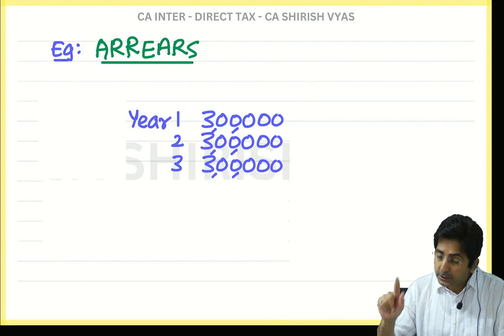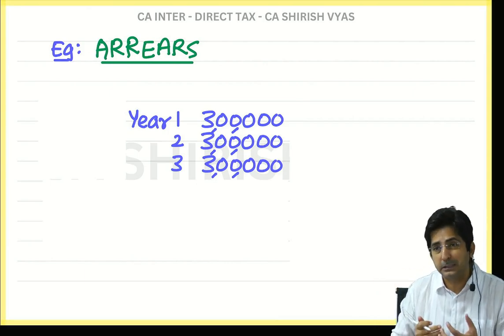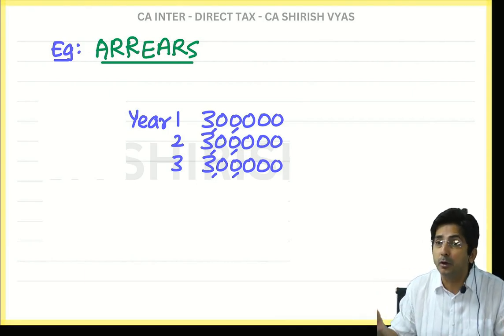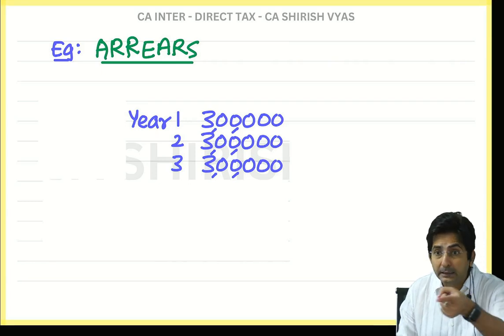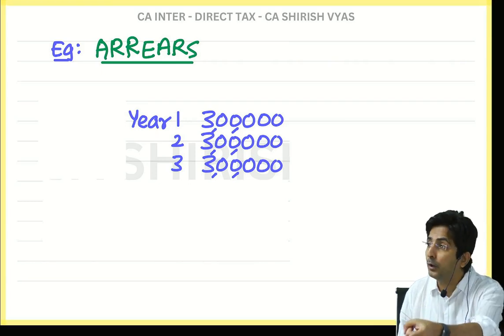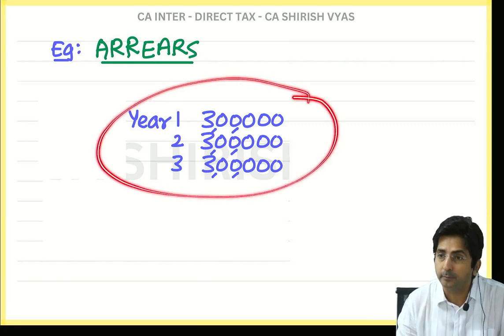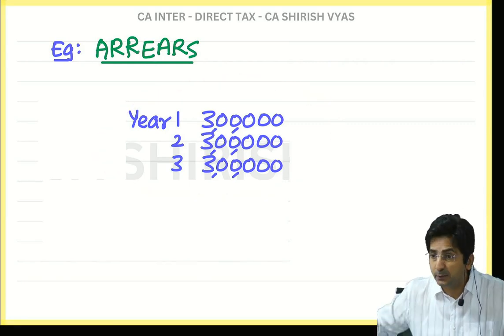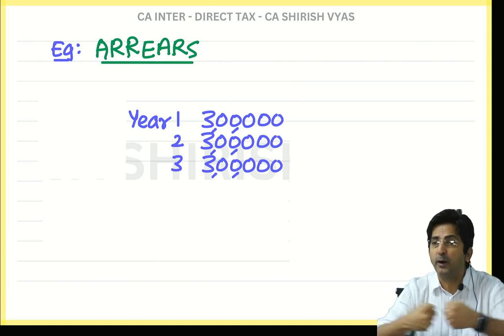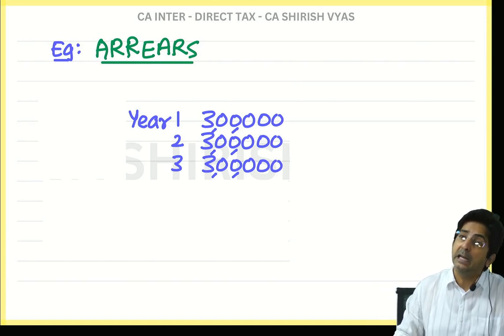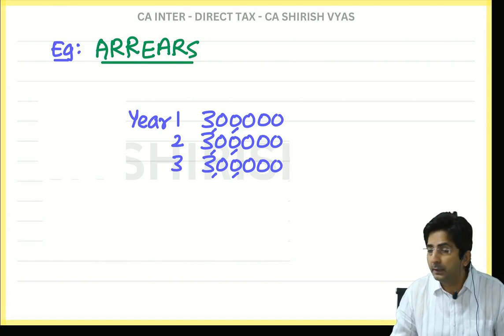So next year again he requested, boss, sir, at least now make it 3,40,000. Again the boss was very arrogant. You will get 3 lakhs only. If you want to work, you work, or get lost. So for 3 years this fight was going on. What fight? The employee wanted 3,40,000, but the boss gave only 3 lakhs.